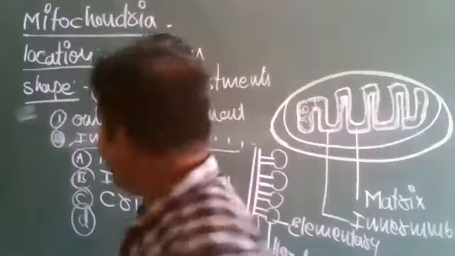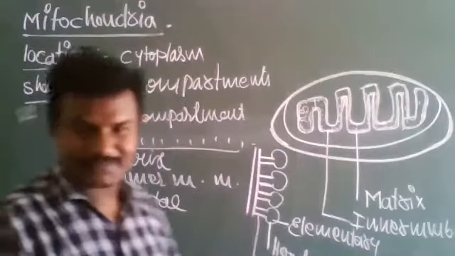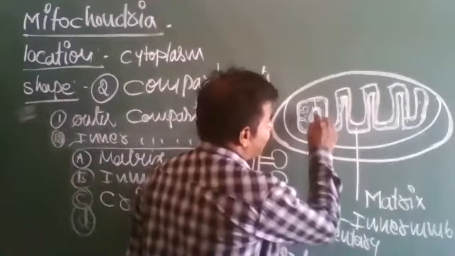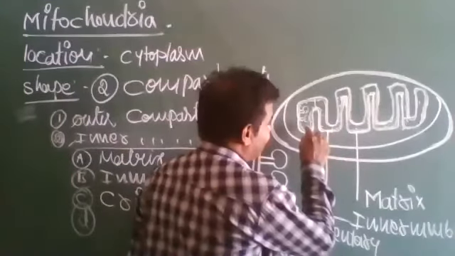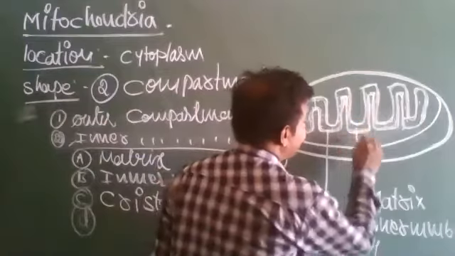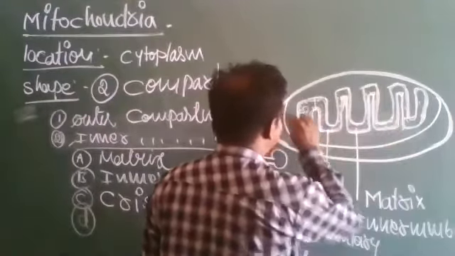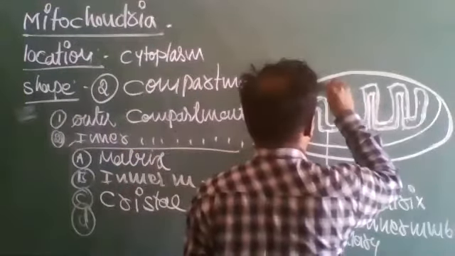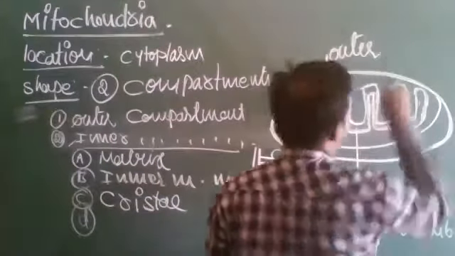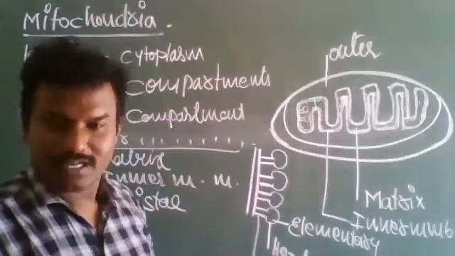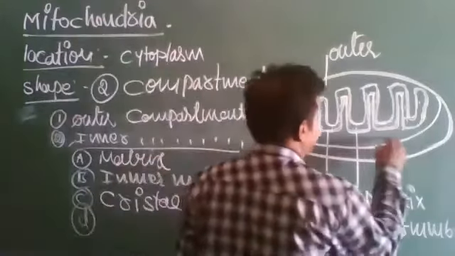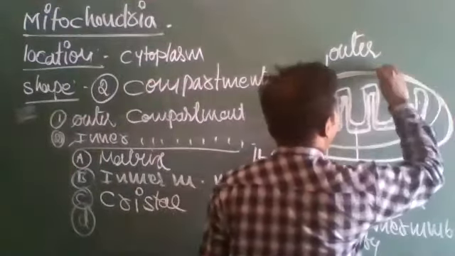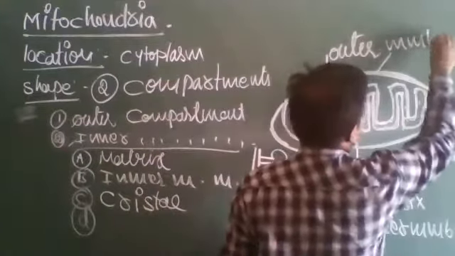Next, we have to see the outer compartment. In between the two folds, there is a space. This space is called the outer compartment. This outer compartment is surrounded by a membrane called the outer membrane.